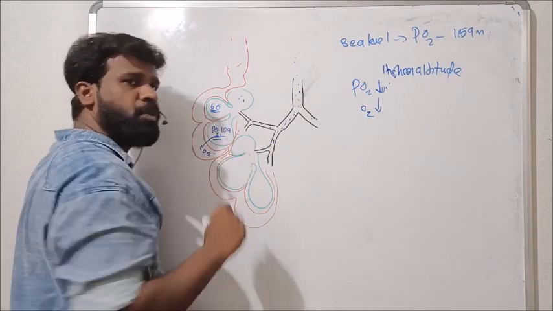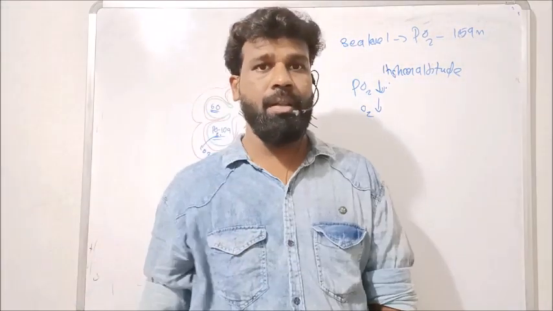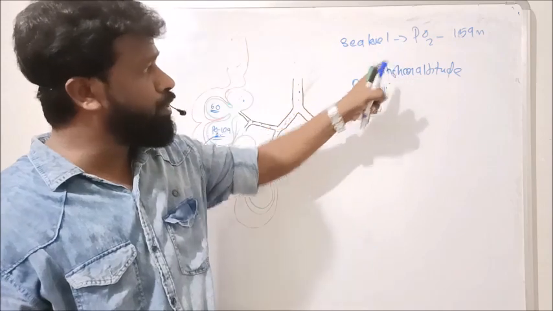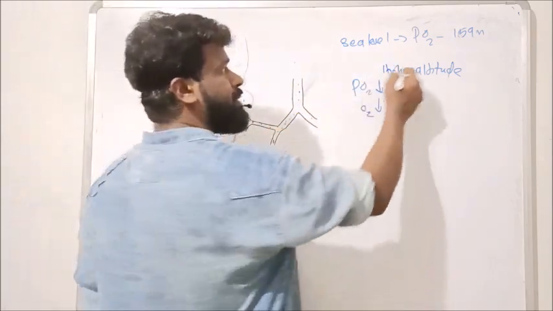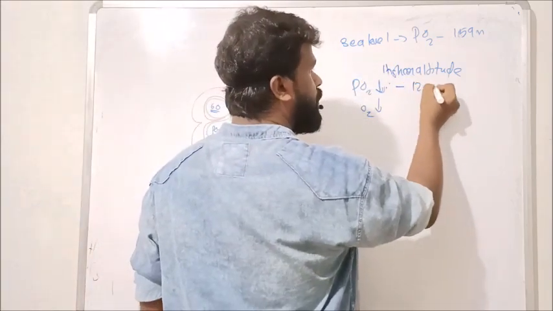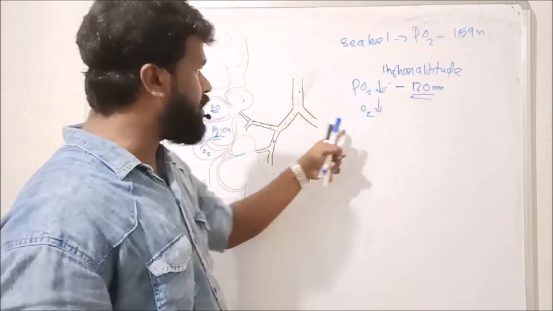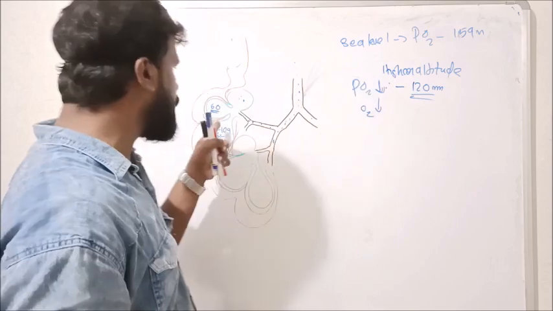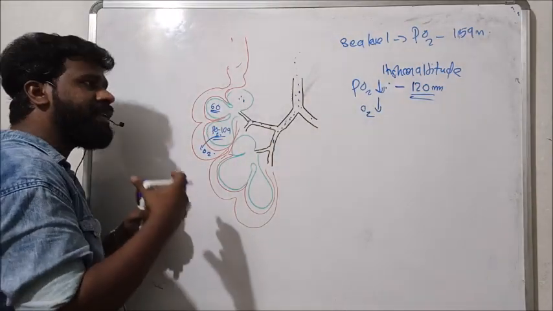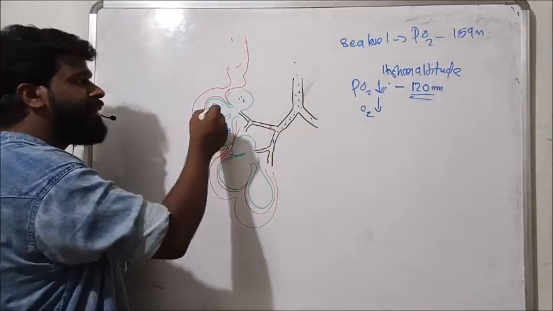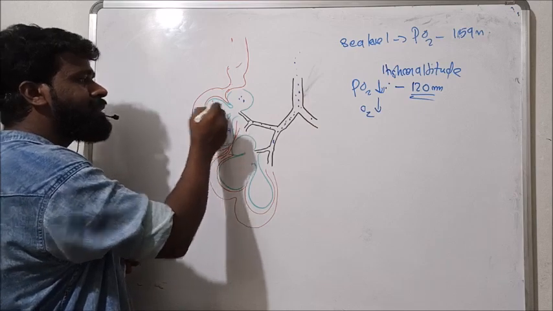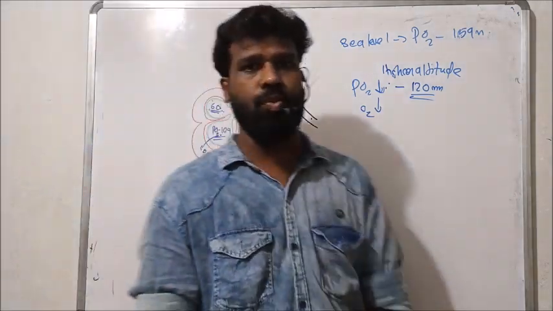Suppose at higher altitude, PO2 is 120 mmHg. When this air is inhaled to the alveoli, the partial pressure of oxygen also decreases in the alveoli, and the alveolar PO2 is about 60 mmHg at higher altitude.